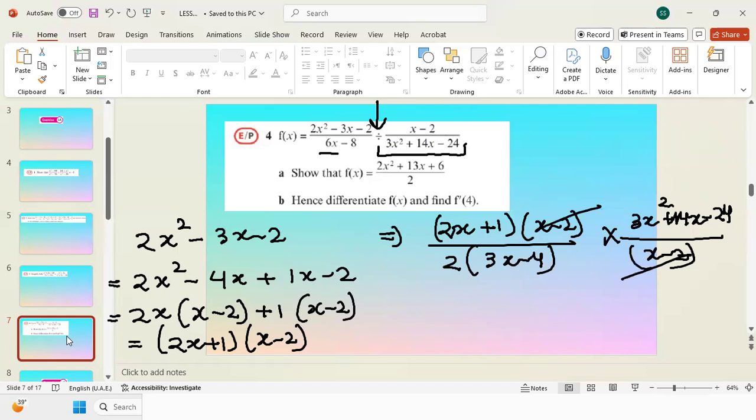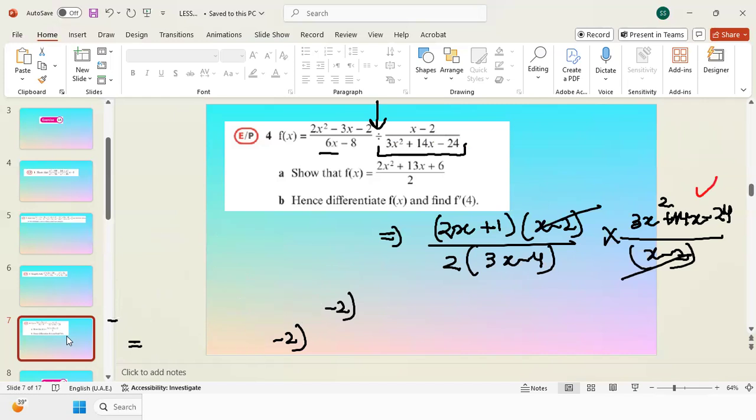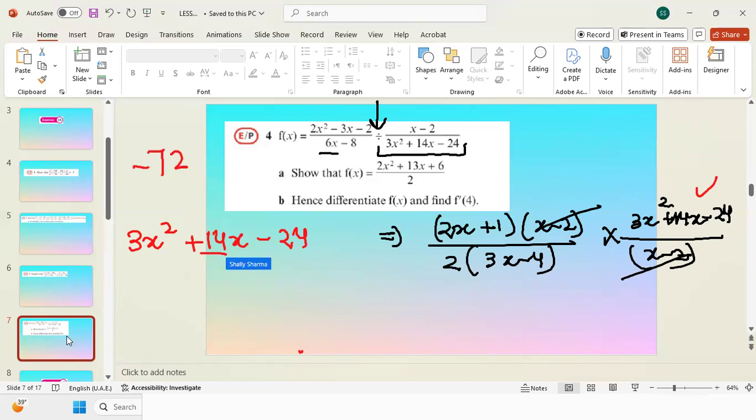Now the only thing which is left is I need to factorize 3x squared plus 14x minus 24. So in order to do this part, we have 3x squared plus 14x minus 24. So this is like negative 72, and we have here 14. So we can do 18 and 4.